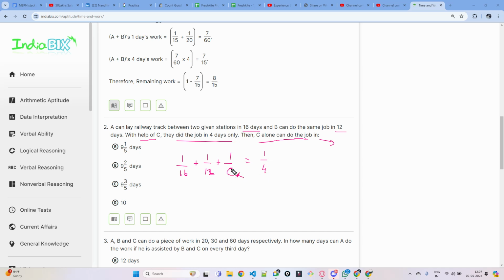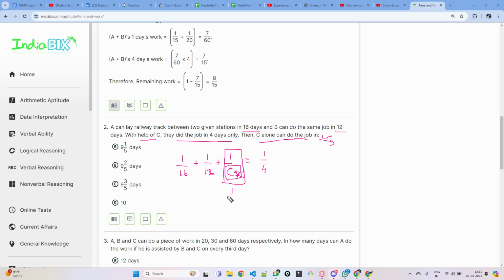Okay, and in this try to calculate C. When you calculate C, you will find how many days it will take for C to complete. You take the reciprocal. This is what the answer actually is. You have to find how many days C alone can do the job, they are asking. If you find C from this equation, that is the answer. Okay, let's find C. Whatever you have to find, keep that on the left hand side and take the other things to the right hand side.